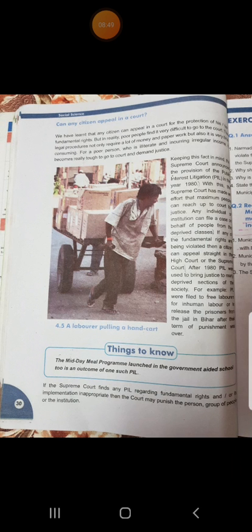Can any citizen appeal in a court? Yes, anybody can go to the court, but those people who are poor, uneducated, and have no money to pay the fees for the lawyer, how can they go to the court to demand justice? It is the right of each and every citizen to appeal in a court for the protection of his or her fundamental right. But for poor people it is very difficult to go to court, as the legal procedure not only requires money but paperwork, and it is also very time consuming.